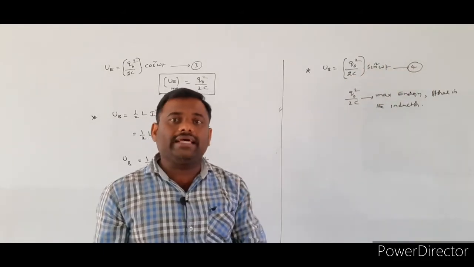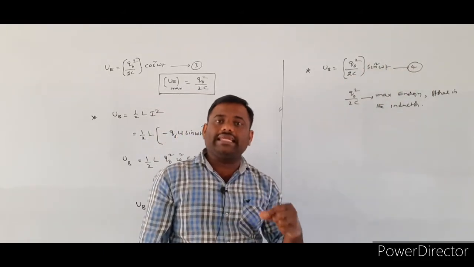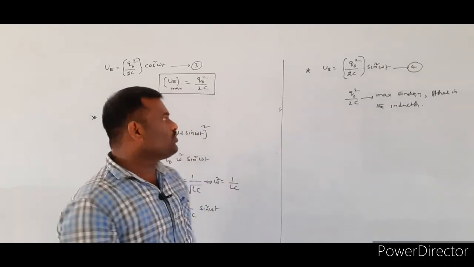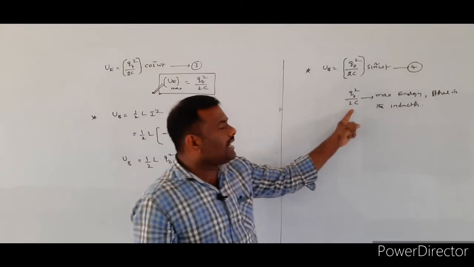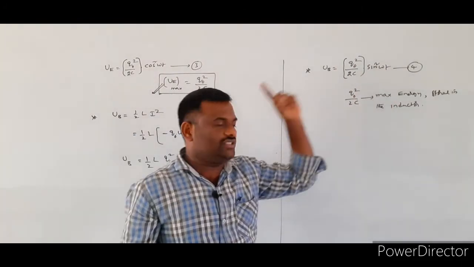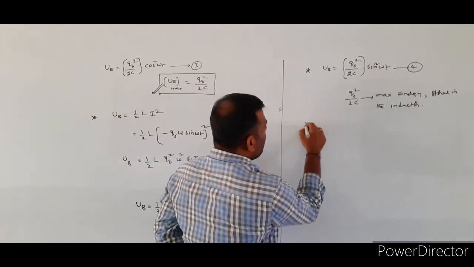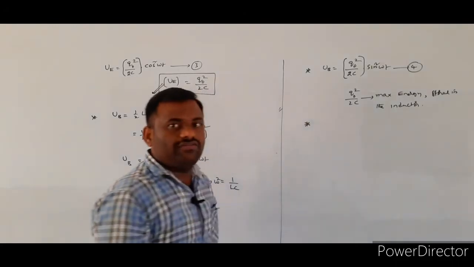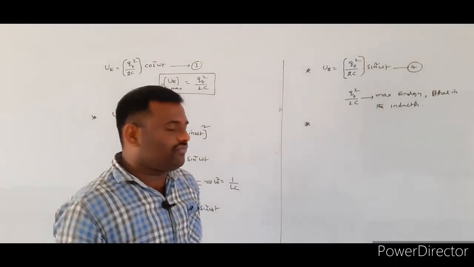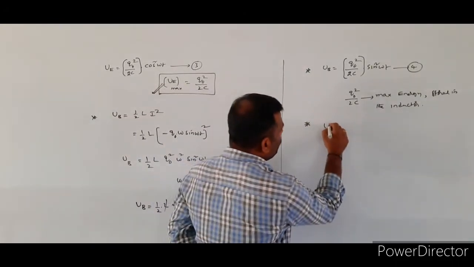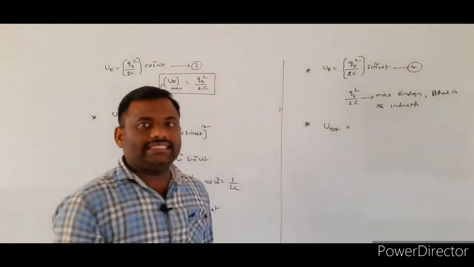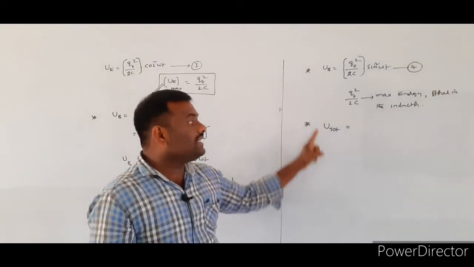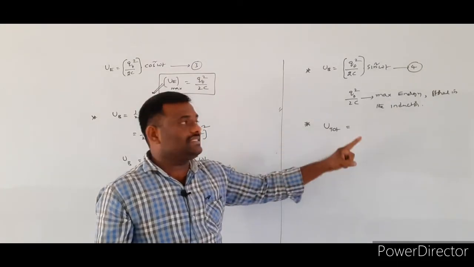Since the energy is conserved, converting from the electrical form to the magnetic form, the maximum electrical energy value will be equal to the maximum magnetic energy. So here I am adding equations 3 and 4, which gives the total energy at any instant in the LC oscillator.